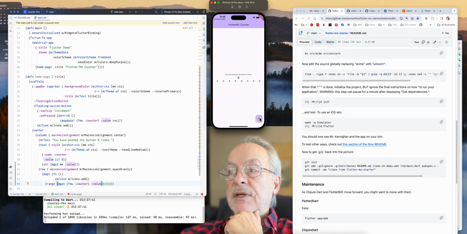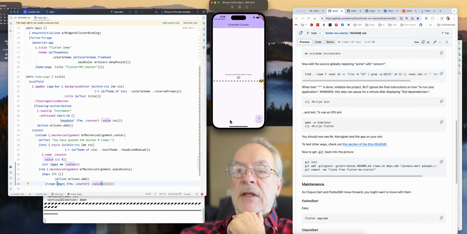Let's see what happens as the count increases. We should finally get to some overflow. So what we can do is we can say, you know what, let's put a limit on how far we can go with this. So I'm going to bring this counter along here.